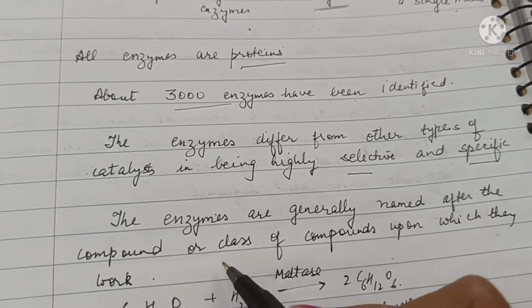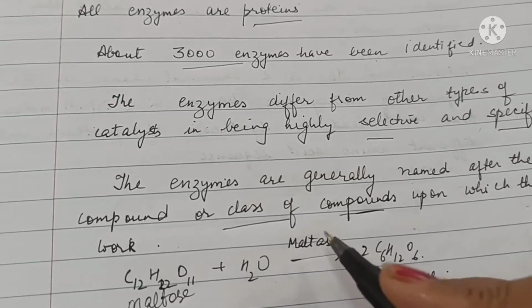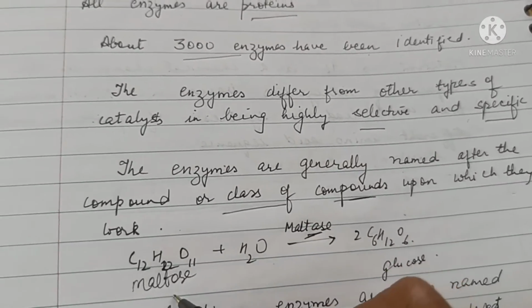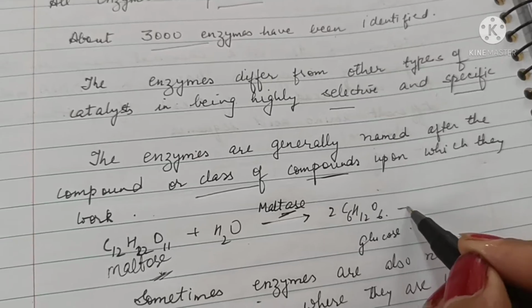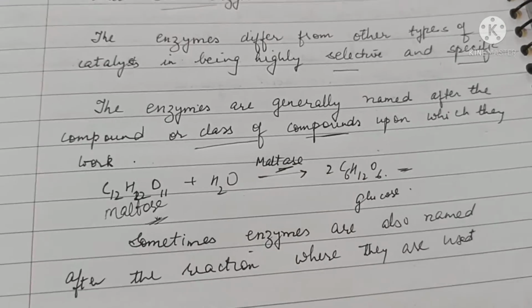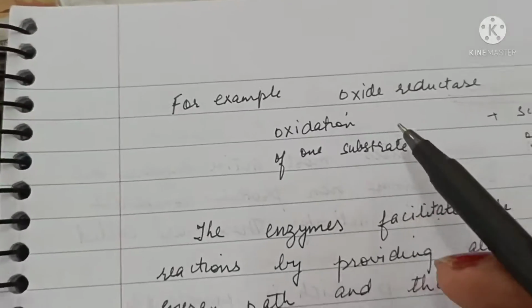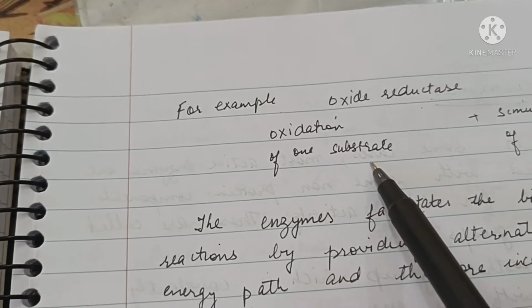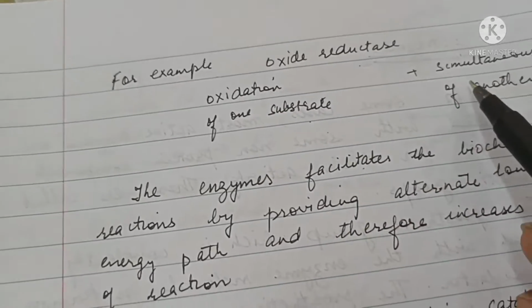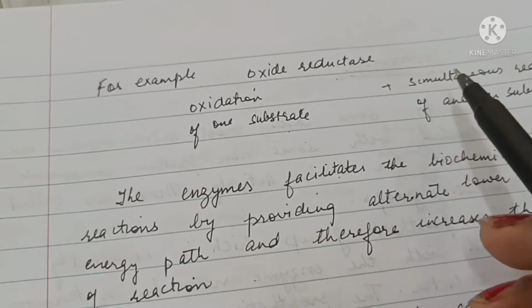Enzymes are generally named after the compound or class of compounds upon which they work. For example, the enzyme maltase works on the substrate maltose and causes its hydrolysis to form two molecules of glucose. But sometimes enzymes are also named after the reaction where they are used. For example, the enzyme oxide reductase will carry out oxidation of one substrate, but at the same time it will carry out a simultaneous reduction of another substrate. So it's called oxide reductase.